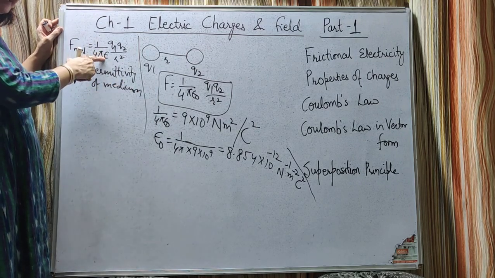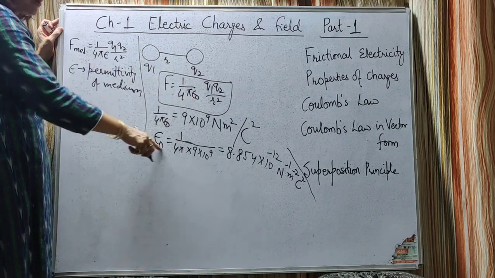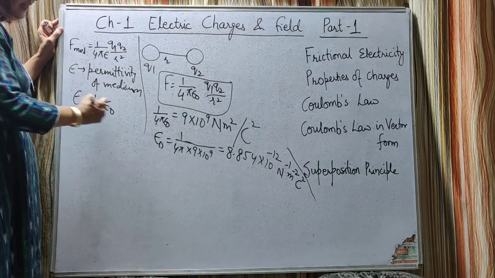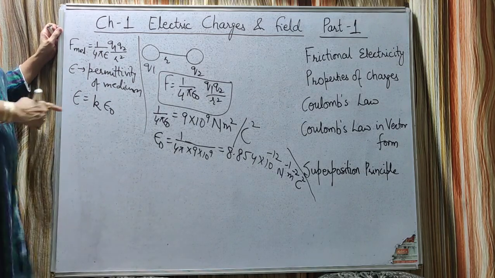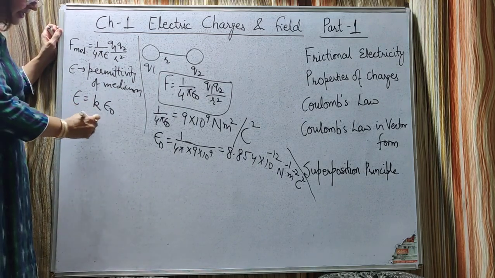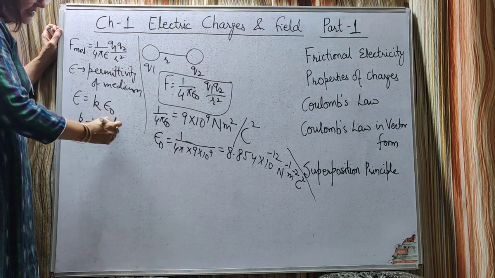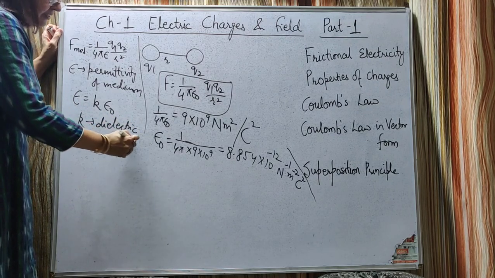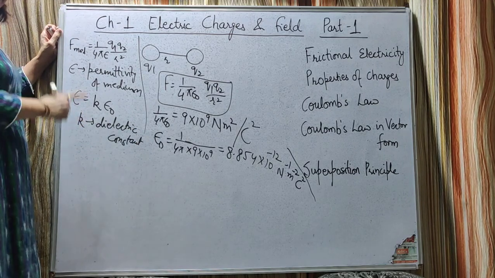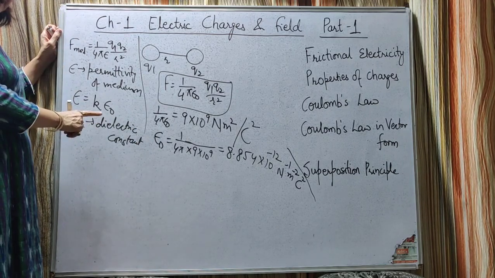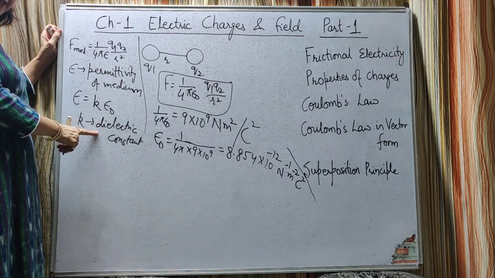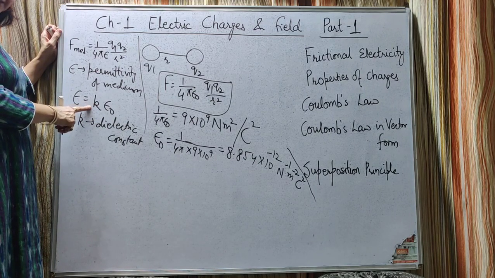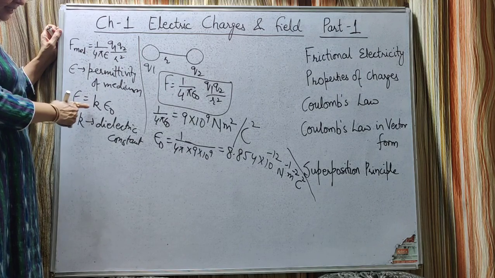And this permittivity of the medium is related to epsilon naught by epsilon is equal to K into epsilon naught. K here is called the dielectric constant. There is a particular constant value for every dielectric medium, for example, for water it is 80, for mica it is 6.